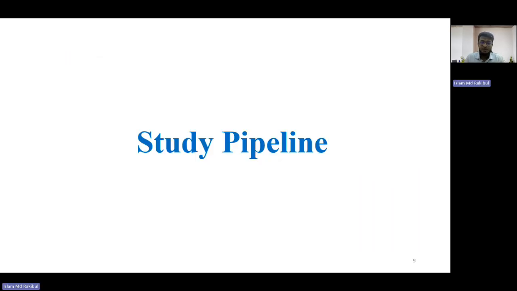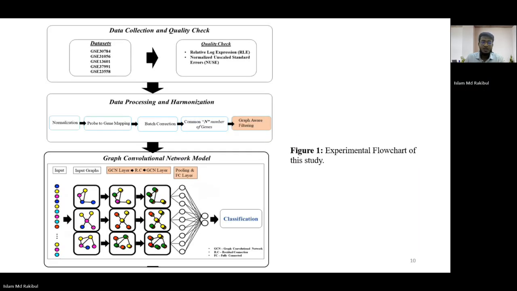For our study pipeline, we employ data preprocessing for our 5 datasets. Then we do relative log expression and normalized unscaled standard errors for quality checking. Then we move into graph construction, which consists of co-expression, PPI network, and pathway graph construction. The architecture integrates multiple biological relationships to enhance representation learning. It will help the model explain the biological interactions and relations.